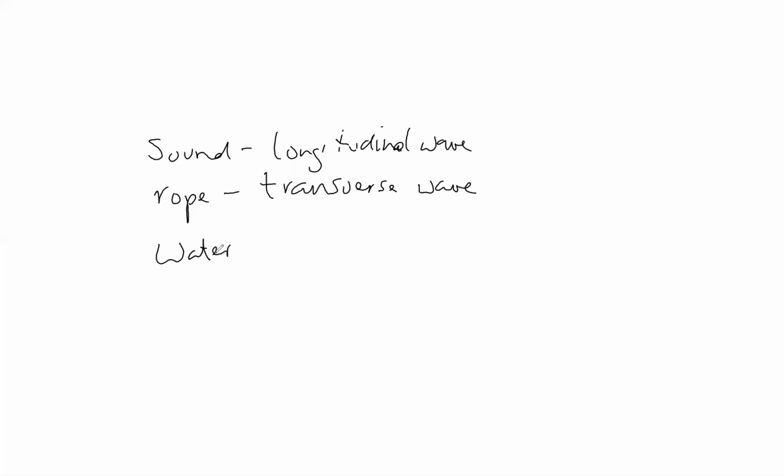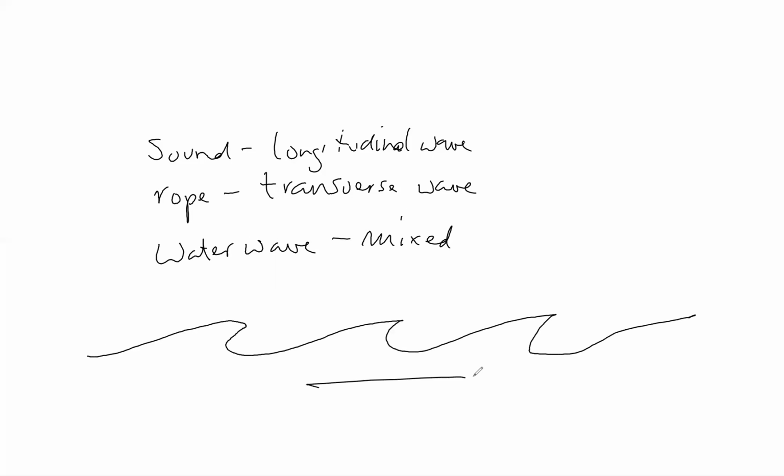In the case of a water wave, the particles in the ocean are going to move both perpendicularly to and parallel to the direction of propagation. If I consider a bunch of waves like this moving in this direction, and consider a little molecule, some of them will be going this direction and some will be going the opposite way, and they'll have little partial circular motion, and it gets very complex.